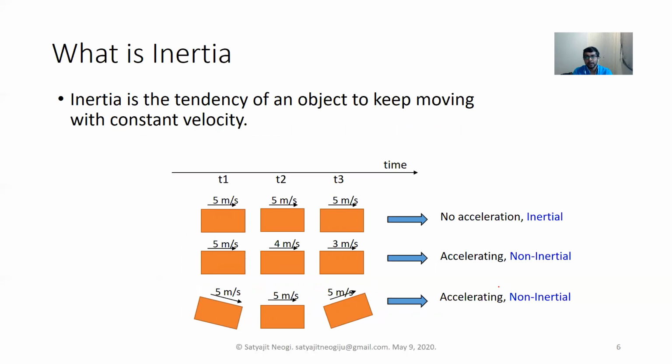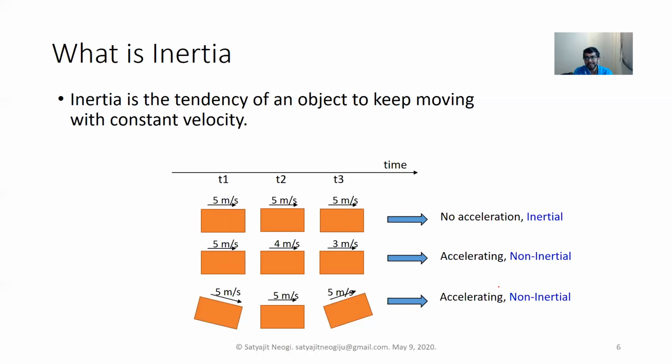Inertia is basically the tendency of an object to keep moving with a constant velocity. This is a term derived from Newton's first law of motion, which is also known as the inertial law.